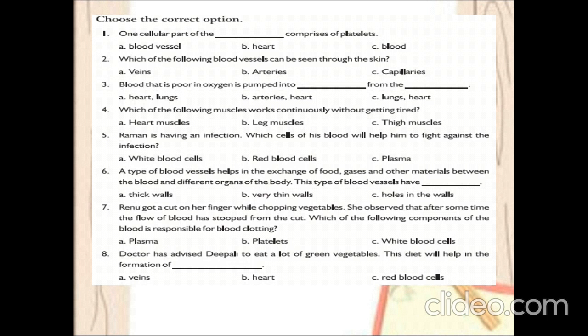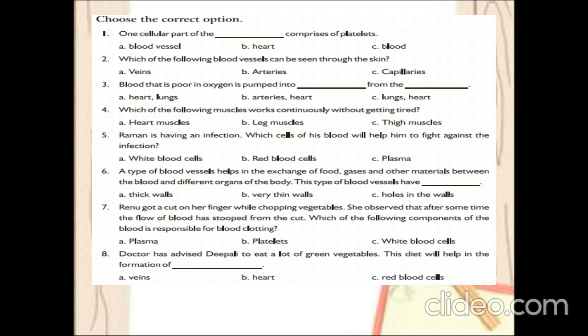Very good. So coming to the next question. Renu got a cut on her finger while chopping vegetables. She observed that after some time the flow of blood has stopped from the cut. Which of the following components of the blood is responsible for blood clotting? Very good. They are platelets. So the answer is option B.